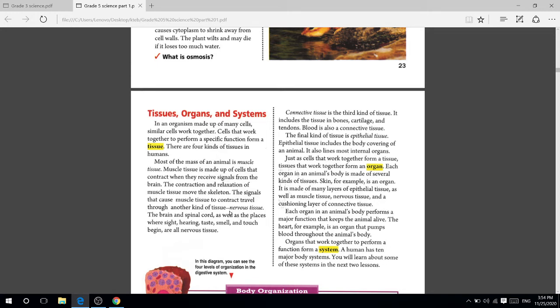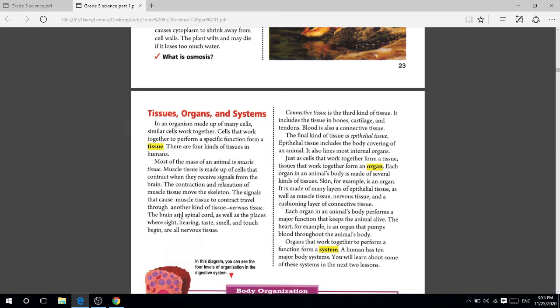Nervous tissue is another kind of tissue. Our brain and spinal cord, as well as the places where sight or vision, hearing, taste and smell, and touch begin, are nervous tissue.